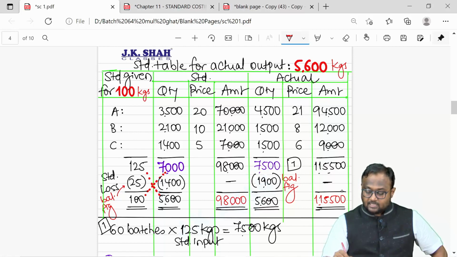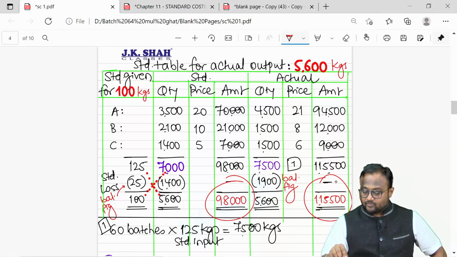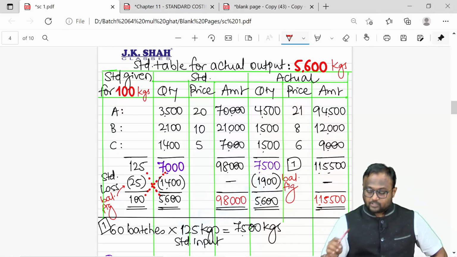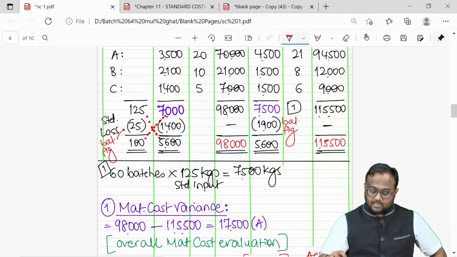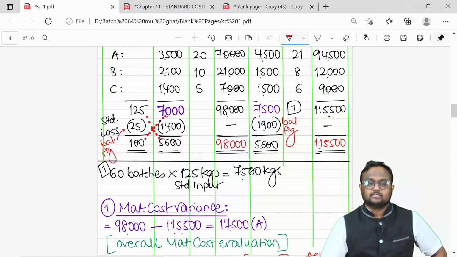I realized that I should have incurred 98,000, but I have actually incurred 1,15,500 to produce the same production, and that is why I'm getting an adverse variance of 17,500. 98,000 I should have incurred, 1,15,500 I have incurred, 17,500 more. If I have incurred more for producing the same output, it is definitely an adverse variance.